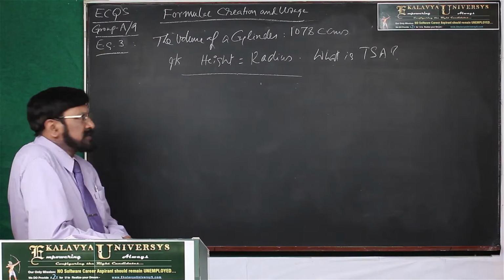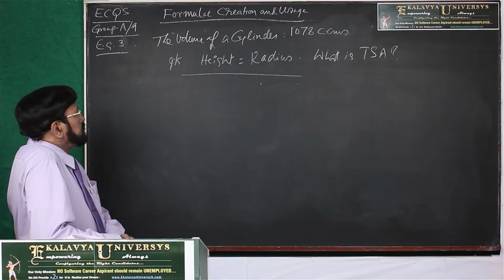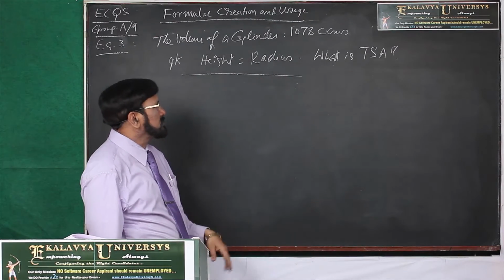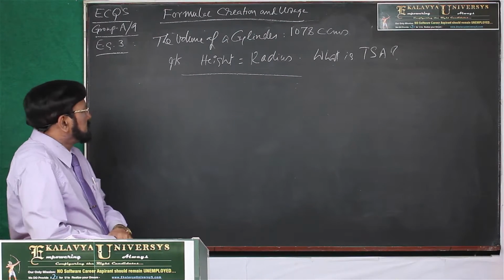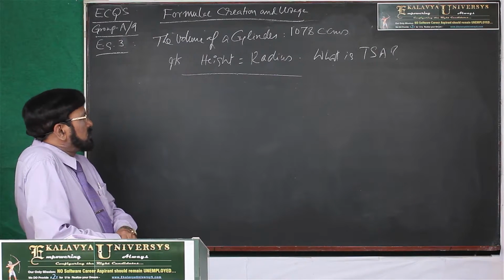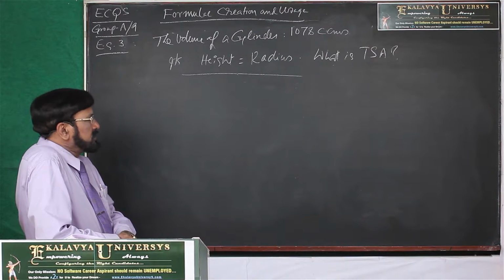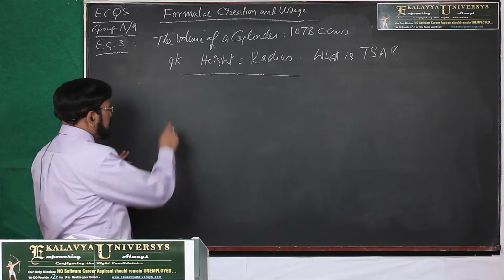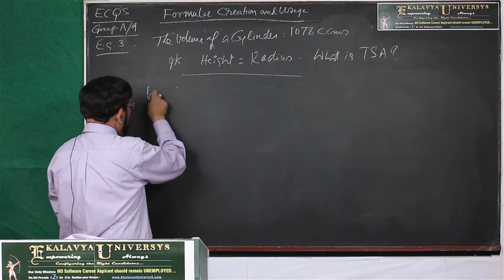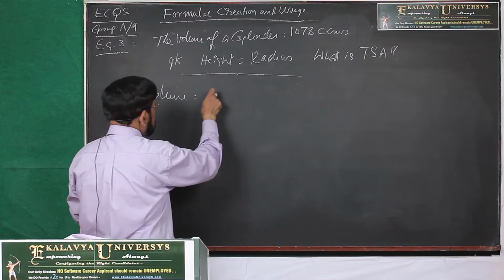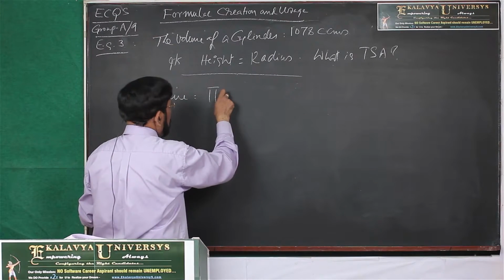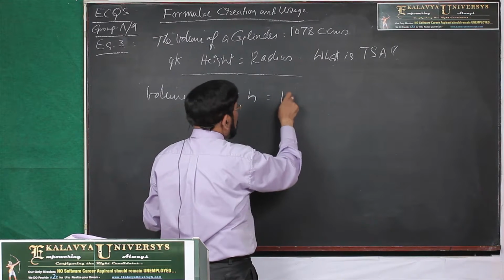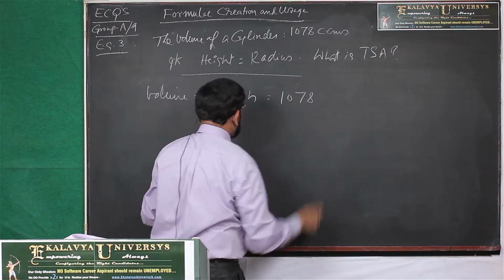Now, let us consider example number 3. The volume of a cylinder is 1078 cubic centimeters. Its height is equal to its radius, and what is the TSA? You have to calculate. First, the volume of the cylinder, that you know, volume is pi r square h, that is 1078.